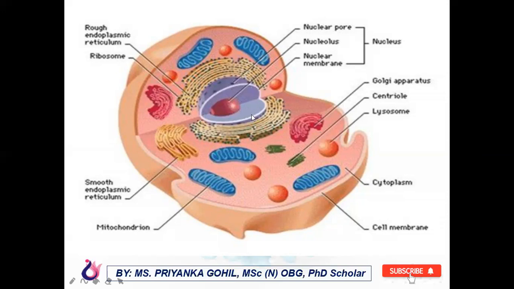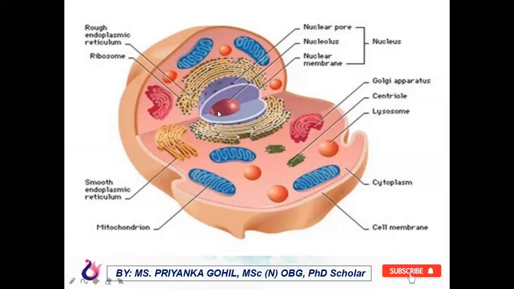It is a nucleus. So this nucleus is made up of three parts. Outside of the nucleus, this membrane is called the nuclear membrane. Then on the nuclear membrane, you can see these dots. These are nuclear pores. Then inside the membrane, there is a nucleolus.